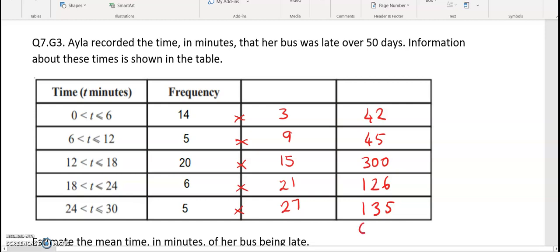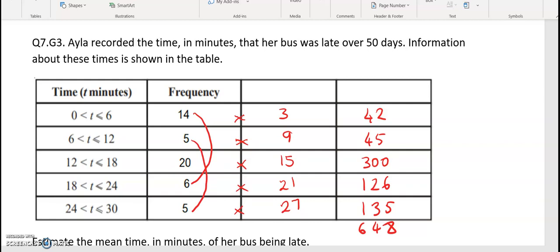And this is 648 minutes in total, which we'll need to divide by the frequency. So we have 14 and 6, which makes 20. We have 5 and 5, which makes 10.